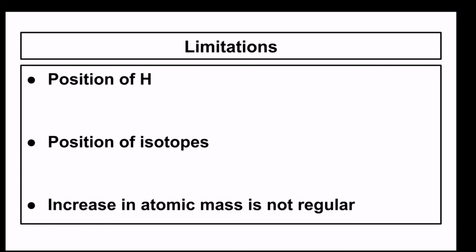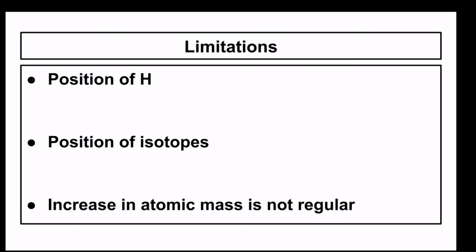Similarly, carbon-12 and carbon-14, these isotopes of carbon, have different atomic mass, so their places in the periodic table will also be different. Again, chaos will be created. Thus, the position of isotopes could not be defined by Mendeleev's periodic table.